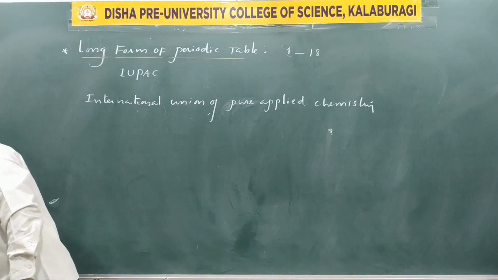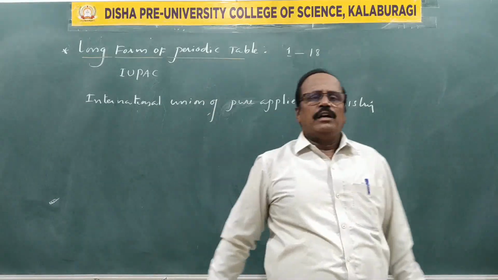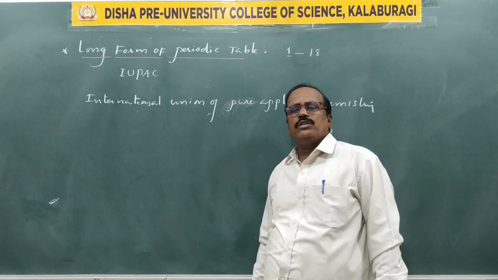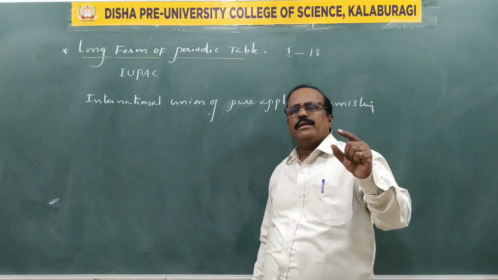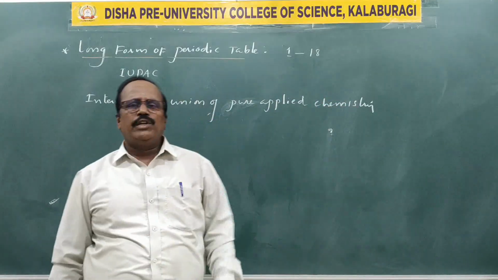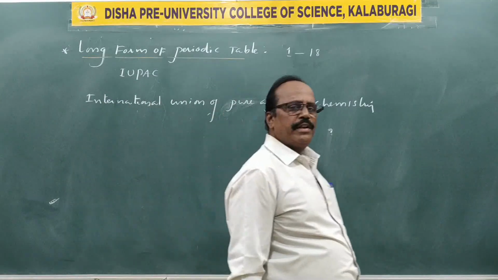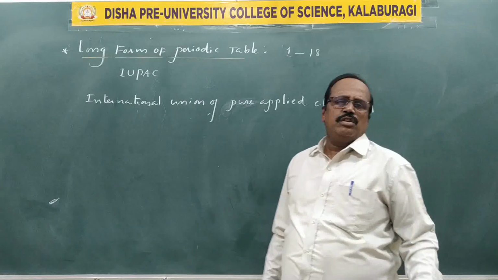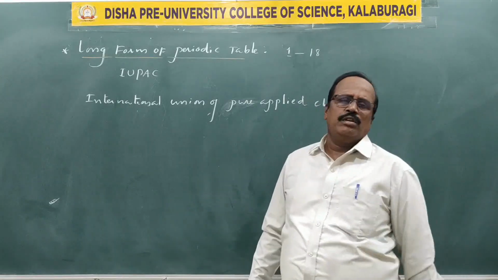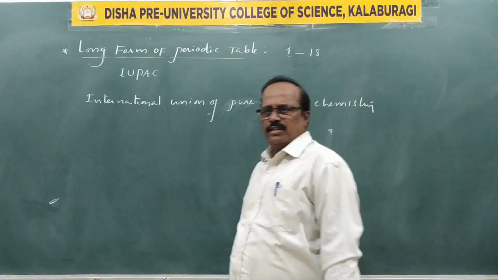Next, we shall take up the present table. There are 18 vertical columns and 7 horizontal rows. The first period is the shortest period, which contains only two elements. The second and third are short periods, which contain 8 elements. The next, 4 and 5, contain 18 elements.